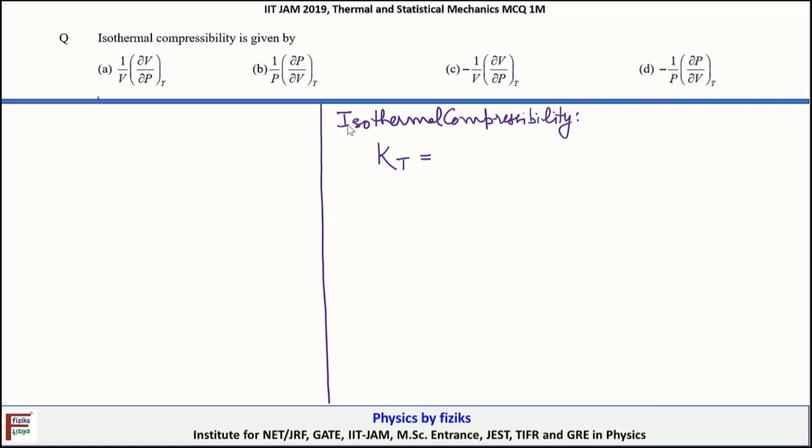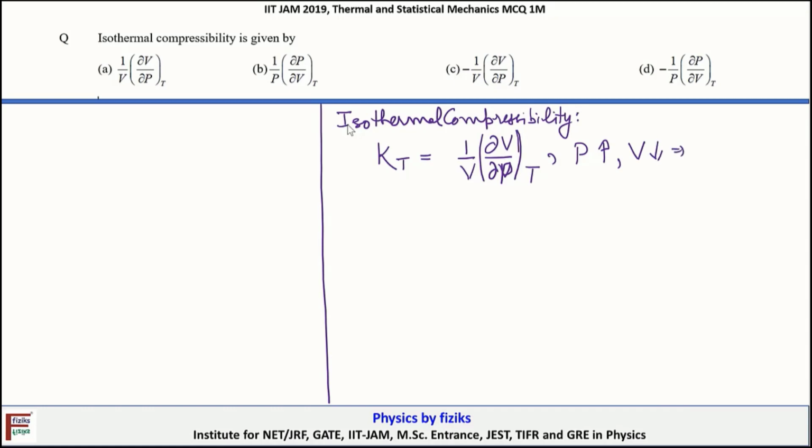Okay, and this is equal to minus 1 by V dV by dP, at constant temperature, because it's an isothermal process. Now when we increase the pressure, suppose it's a gaseous system, then volume will be reduced.